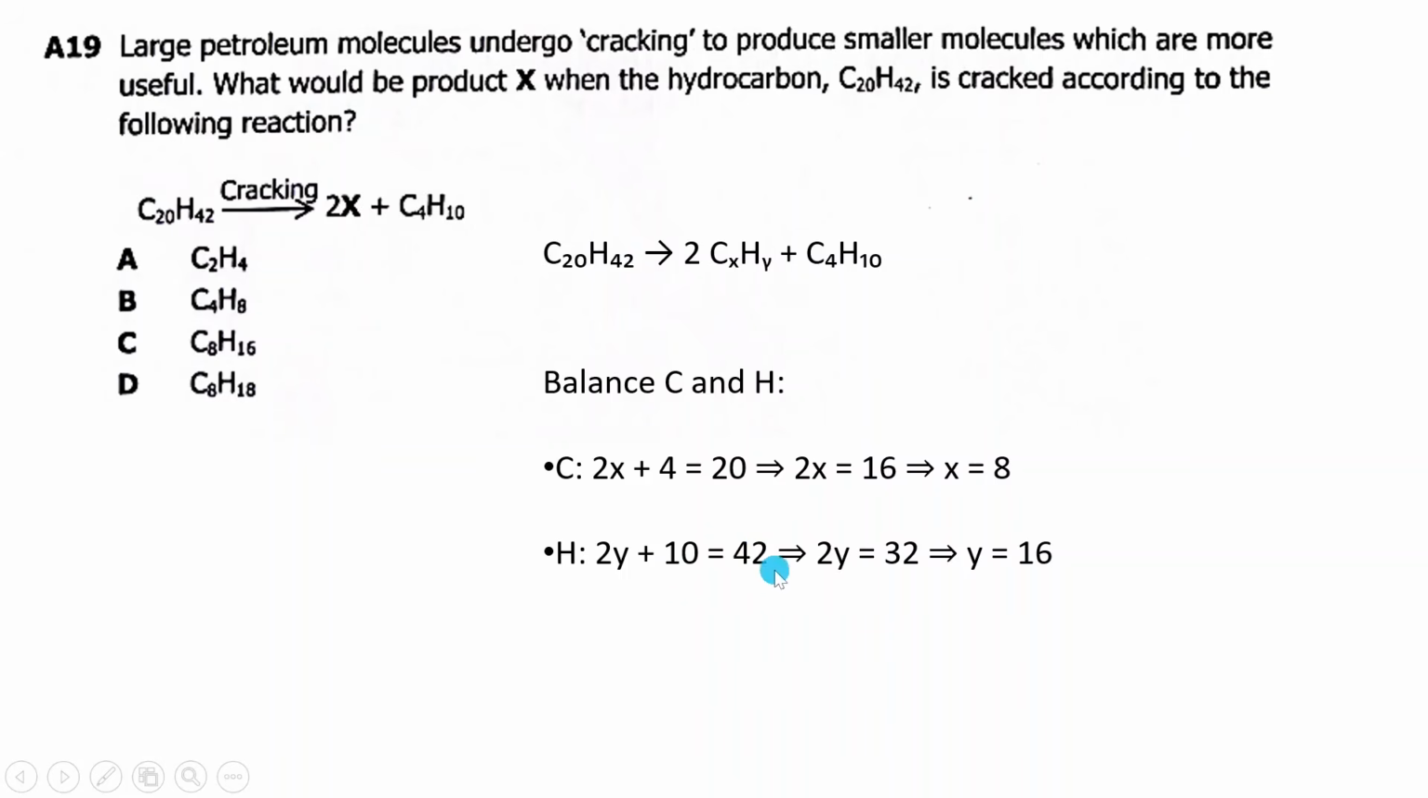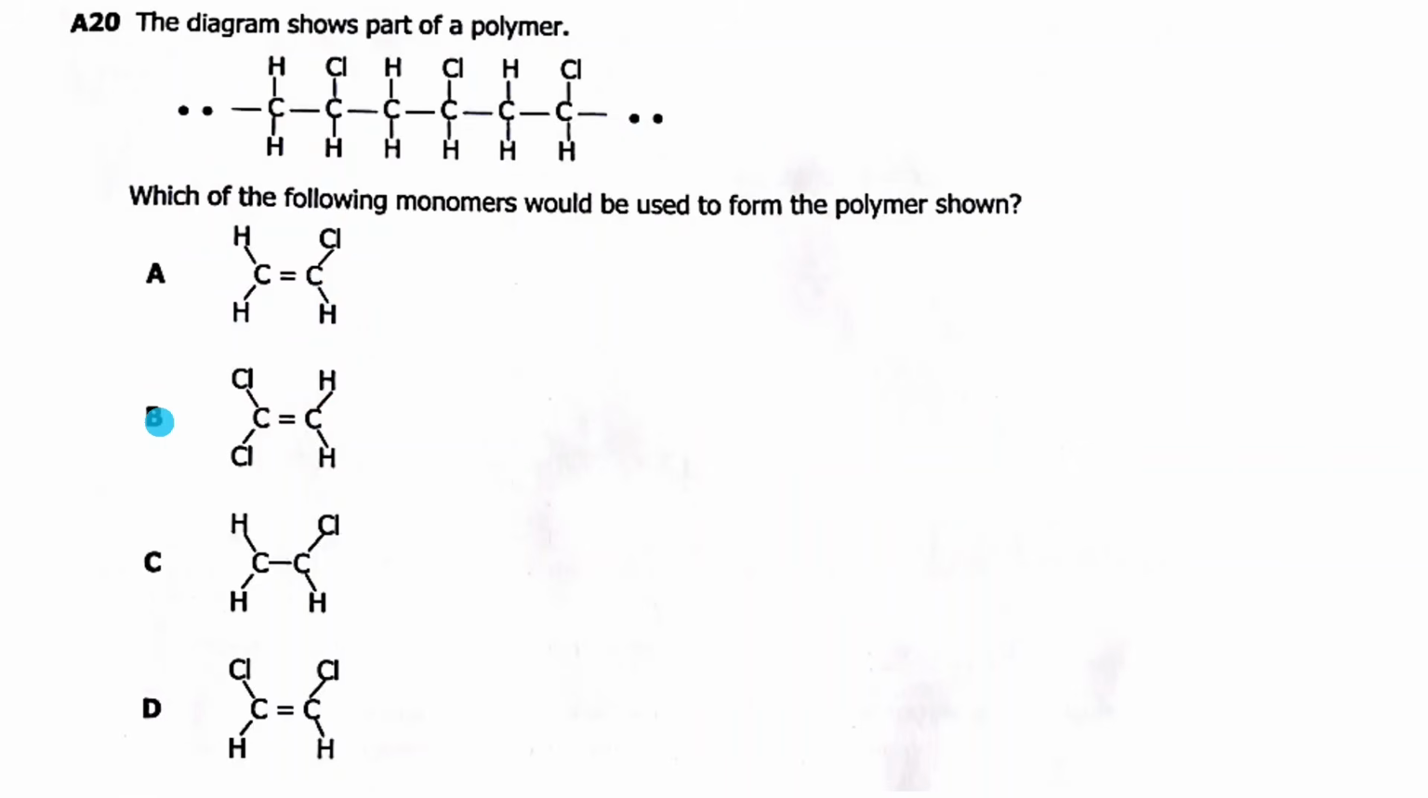You say, okay, 42 minus 10, you'll get 32. Then 2 to get y, 2 into 32, you get something like 16. So meaning C is 8, then H is 18. So which answer here now? It is D, C, I mean, there. Then we go to 20.